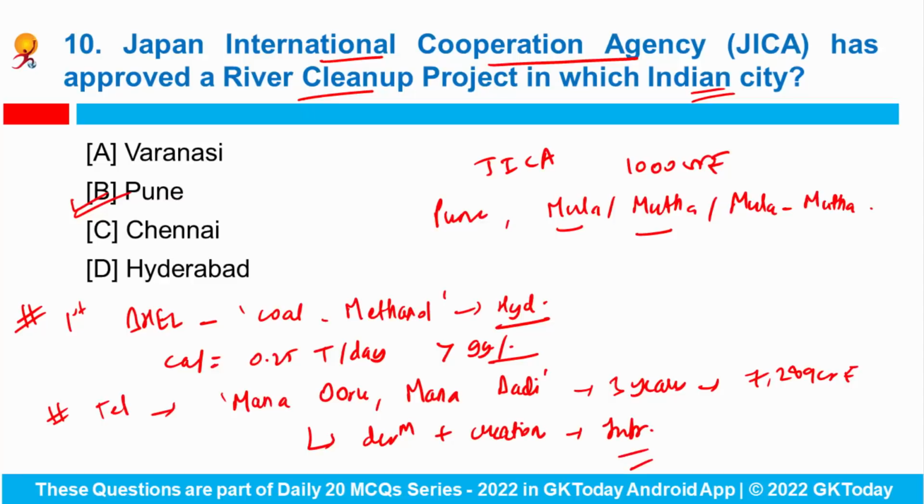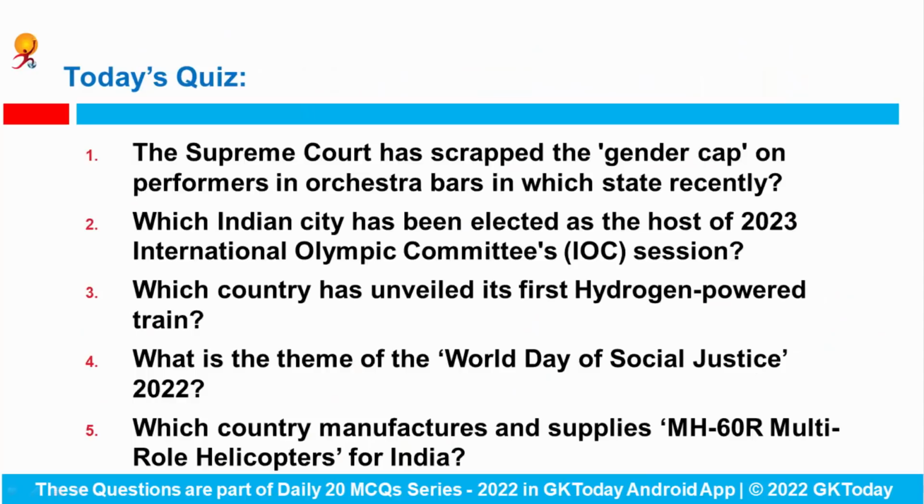Fine. Can you tell me which state has topped in the implementation of Shyam Prasad Mukherjee Rurban Mission? Means this mission has been properly implemented in which particular state? Now let's start with today's quiz. Here on the slide you can see 5 questions which have been taken from the past 2-3 days current affairs. Pause the video and try to solve each of these questions, and at the end of the lecture do not forget to share your scores in the comment section. So please be honest and do not cheat with yourself.